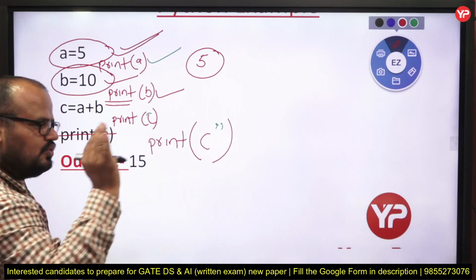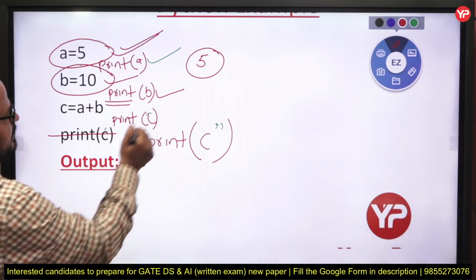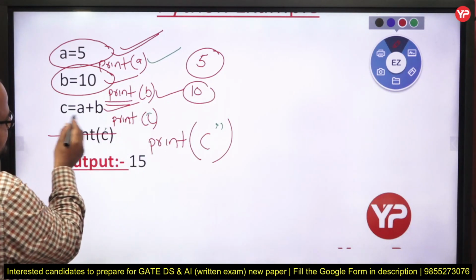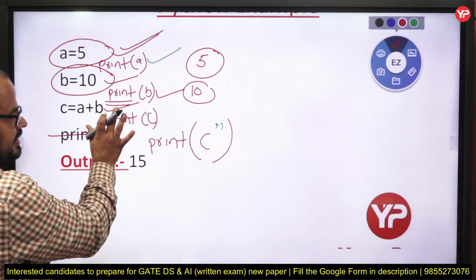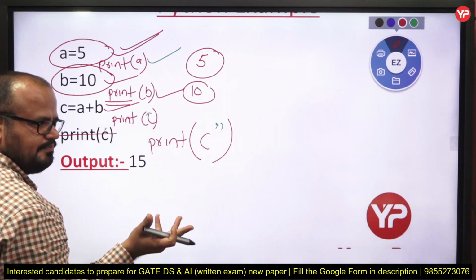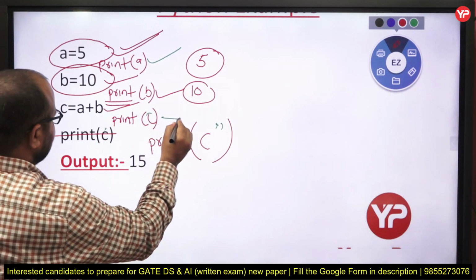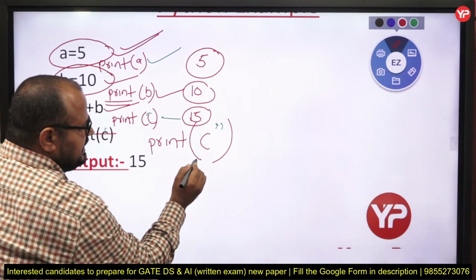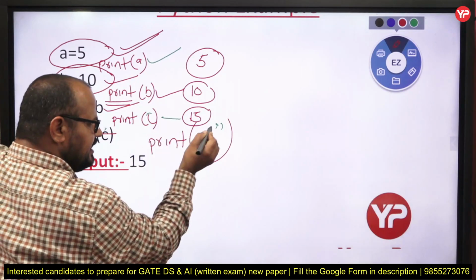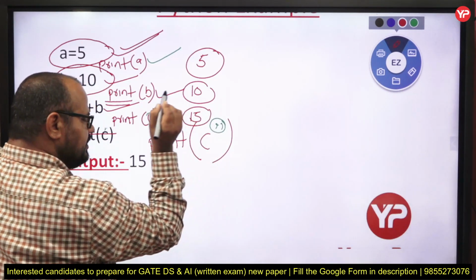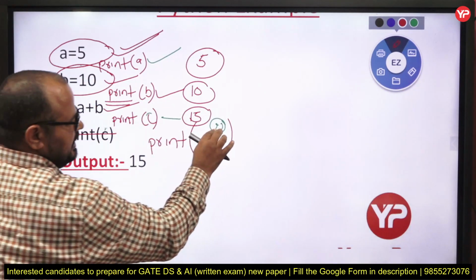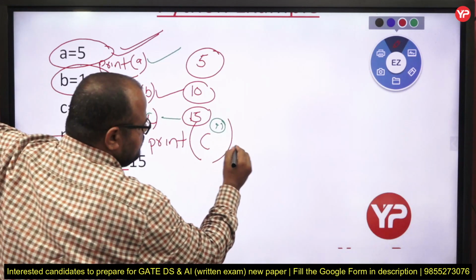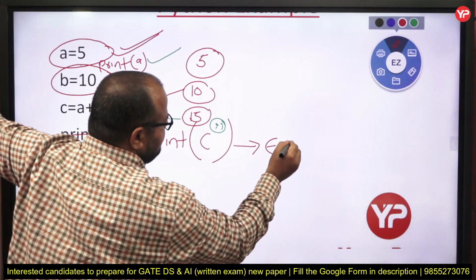Then it prints 10. Here again there is no error in terms of Python syntax. Then it gives me 15, but now again I want to print 15, but there is an error. The error is that you are using a wrong thing, the closing quote. So in this line it gives me an error.